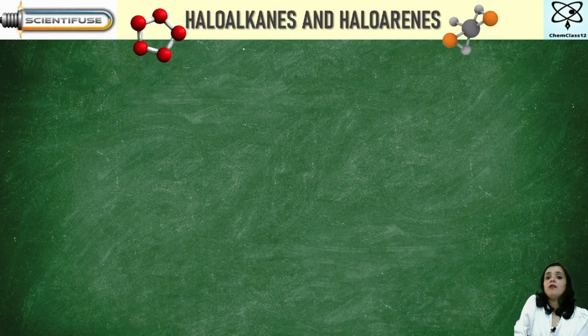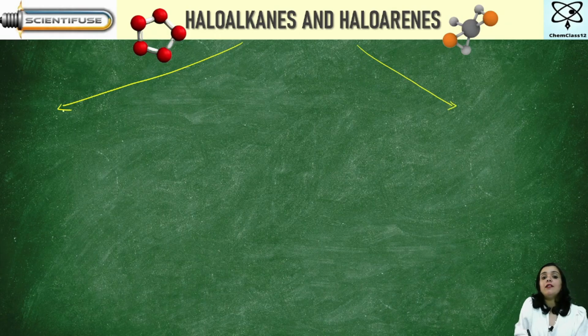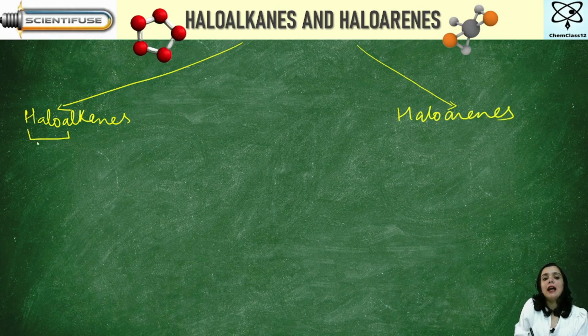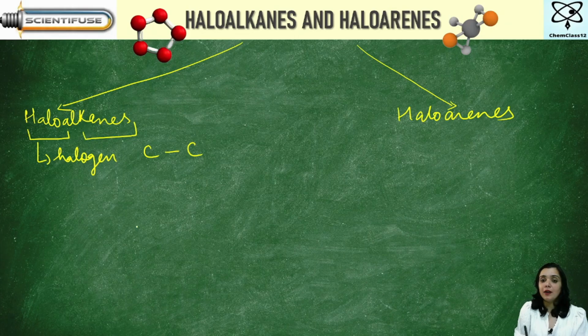Now, whenever we hear the words haloalkanes and haloarenes, the very first thing that we should know is what are haloalkanes and haloarenes. So I say halo means halogen. Alkanes means whenever there is carbon, single bond, carbon.